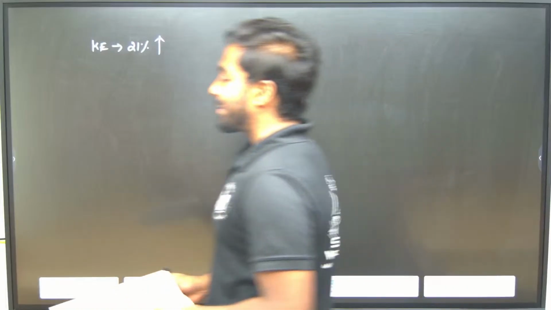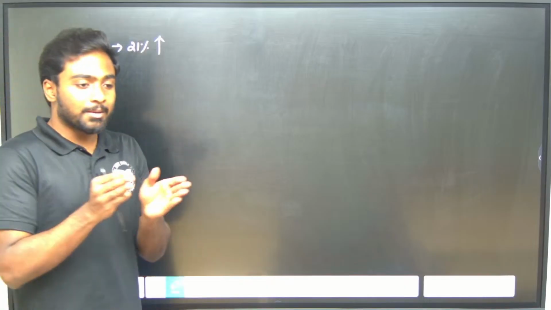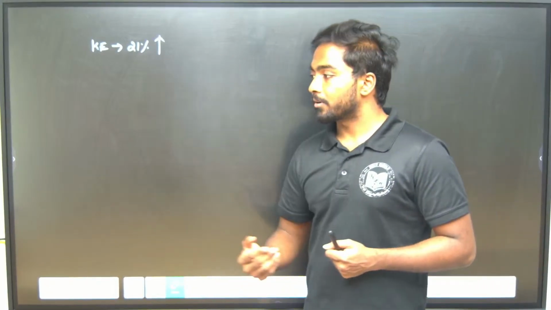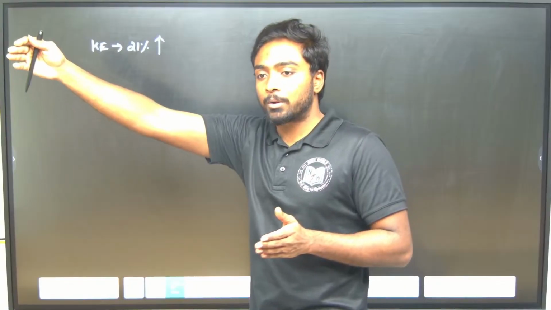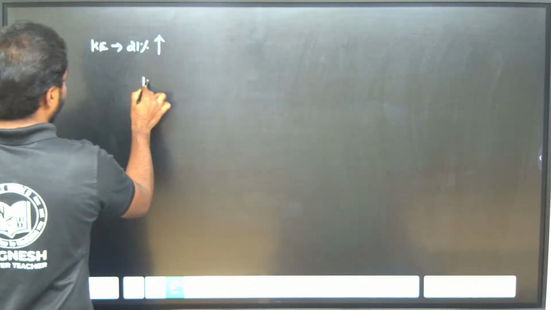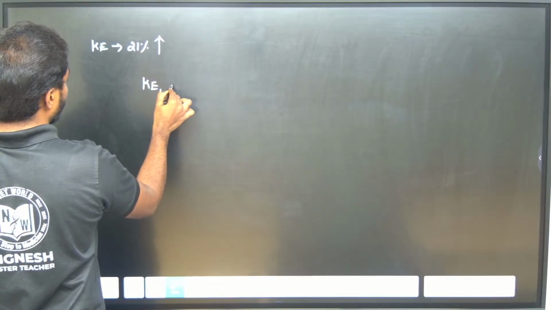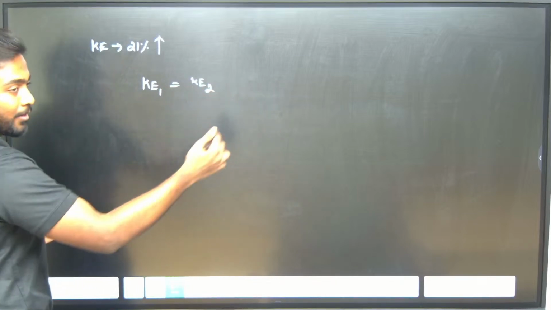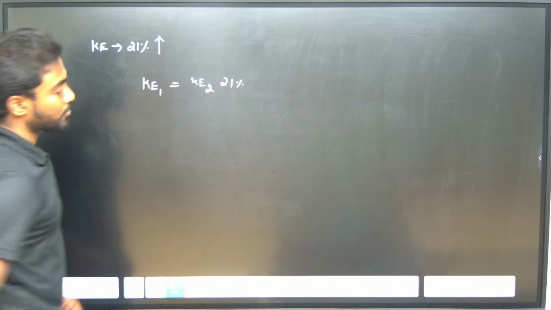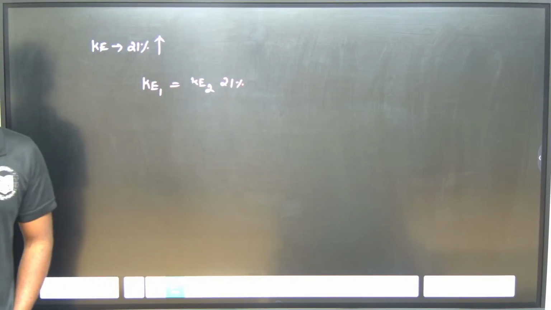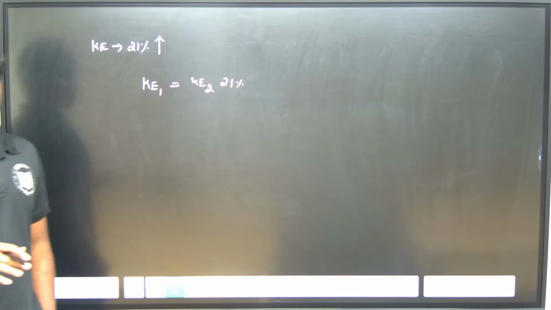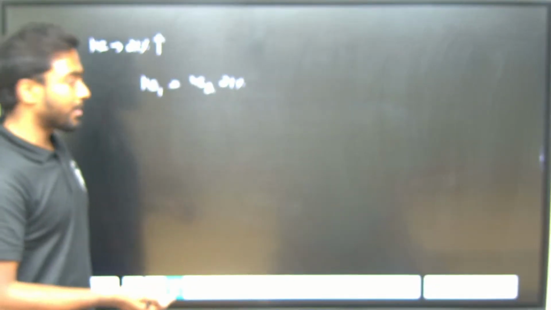Increased in the sense, like increased by 21%. Initially some amount was there, so we take that amount as 100, and now it has been increased by 21%. So the final kinetic energy will be increased by 21% over the initial one.